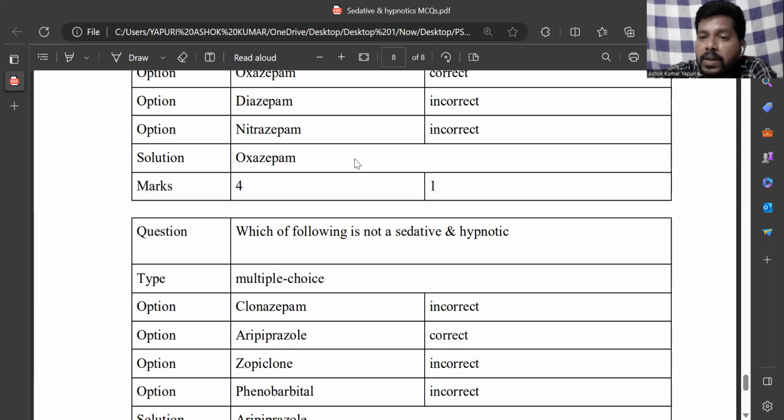So the notifications are ready. Definitely they will come, because at the state level as well as the central level there is an urgency because of the elections. So definitely there is a 100% chance of notification. Please stick to your preparation for the competitive exams. Otherwise, there is a lot of competition and you will be unable to keep up with it. So if you are really looking at competitive exams in the government pharma sector, please stick to the coaching as well as your preparation.